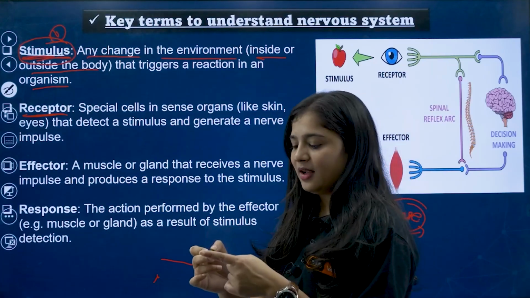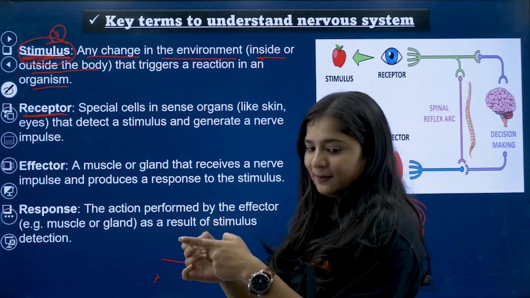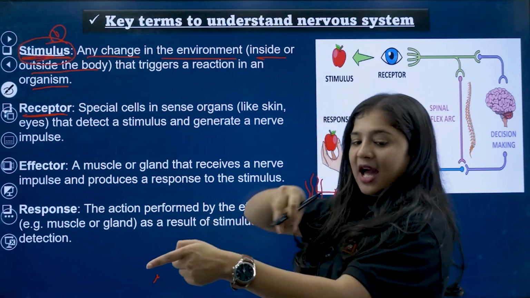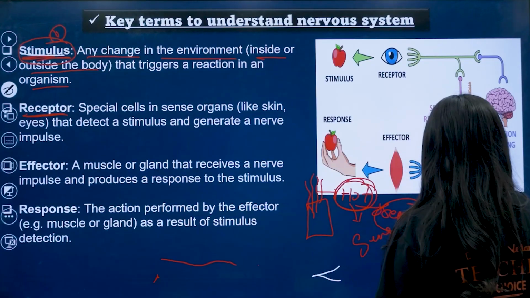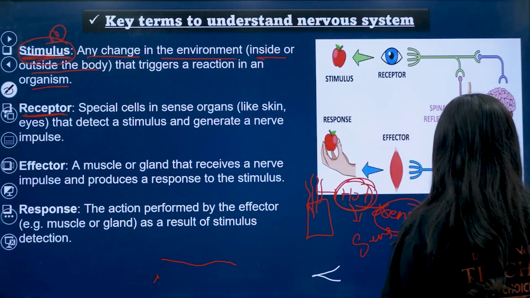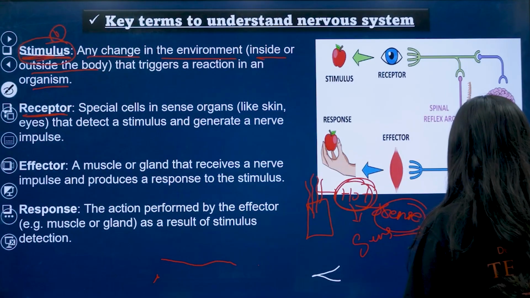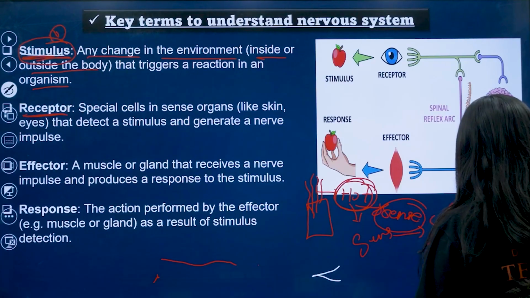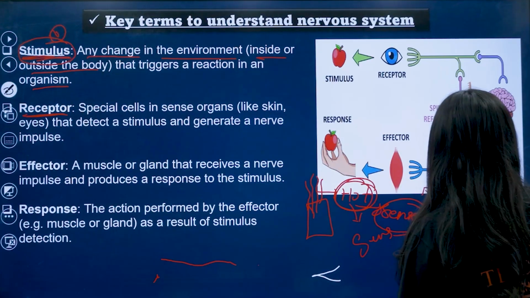Skin is also a receptor. Thermoreceptor, I will discuss later. In the skin, what you are feeling, these are the receptors which carry the information. So skin is also a kind of receptor, along with eye, ear, nose and tongue. These are all common receptors.